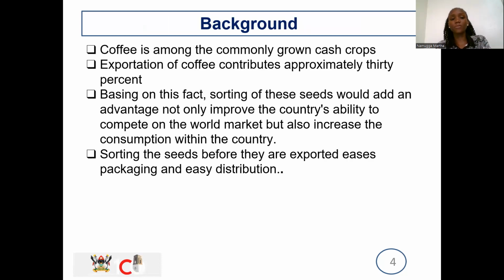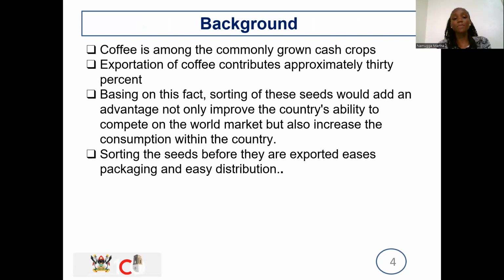Then we'll look at the background. We know that coffee is among the commonly grown cash crops, and its exportation contributes 30% to our GDP. So if we look at the big weight it has on our economy, sorting this coffee will give us an added advantage in the world market.